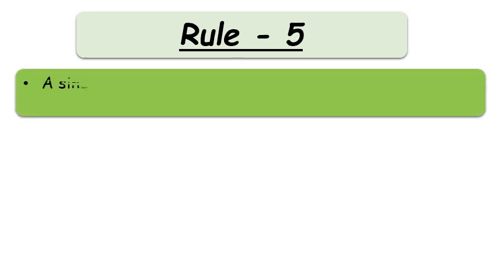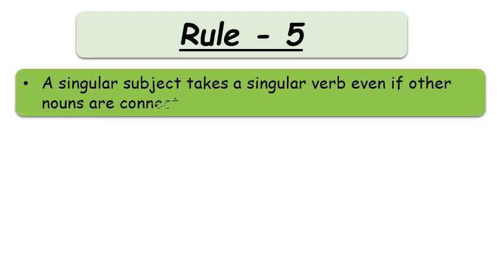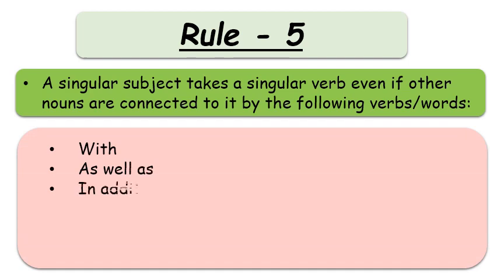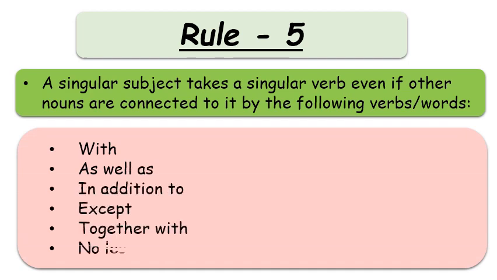Let's see what is rule number 5. A singular subject takes a singular verb even if other nouns are connected to it by the following verbs. Means, I just want to explain you one thing. If the subject is in singular form, then singular verb will be used.